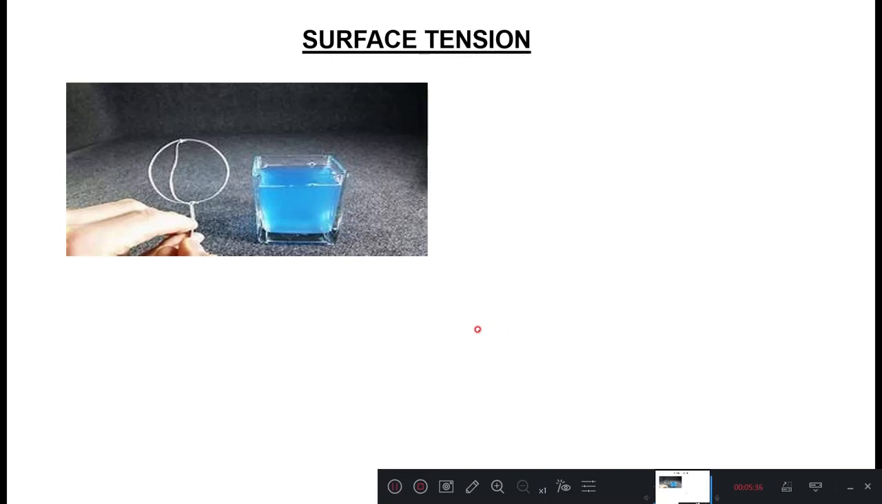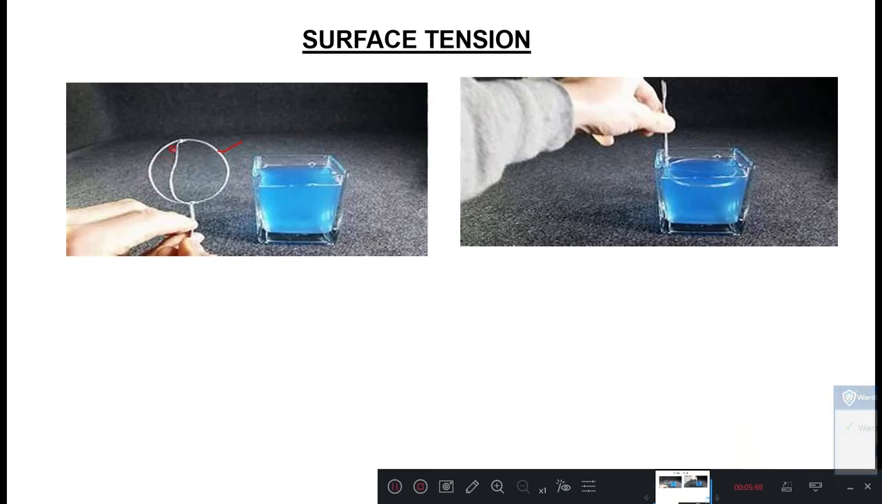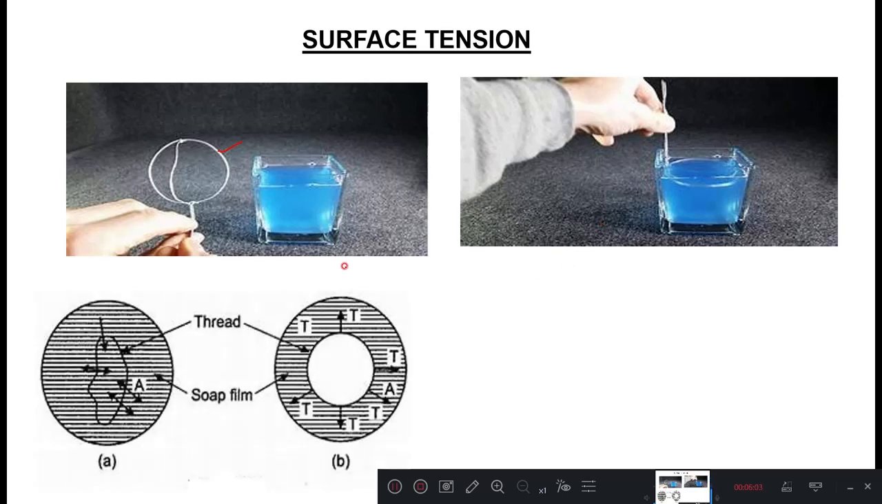Take a circular wire frame with a handle and dip this wire frame in the soap solution so as to form a thin soap film like this, and place a cotton thread on the soap film. If you place a cotton thread on the soap film, the cotton thread takes an irregular shape. Initially it takes the irregular shape like this. The moment you keep this cotton thread on the surface of a liquid, it takes an irregular shape.